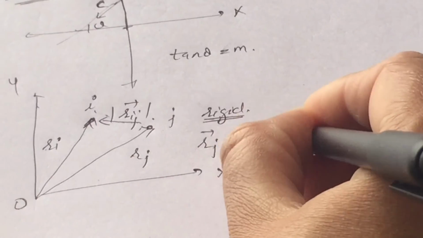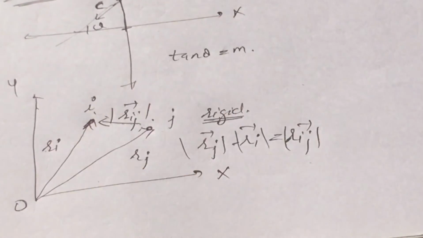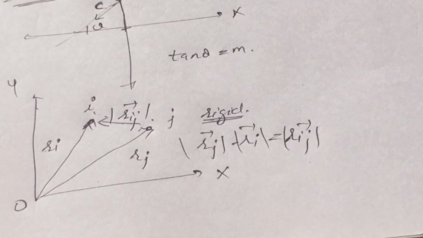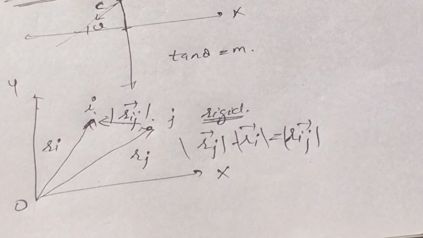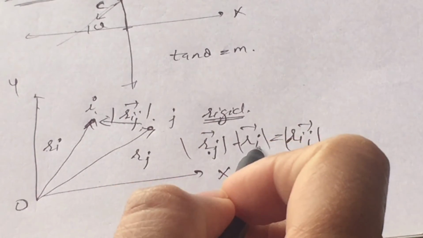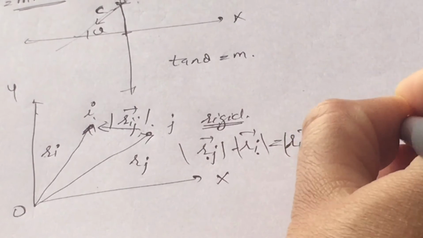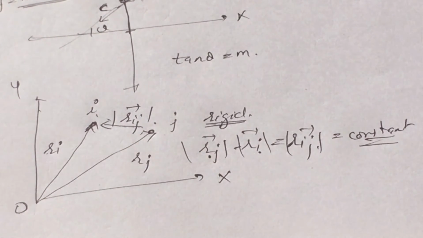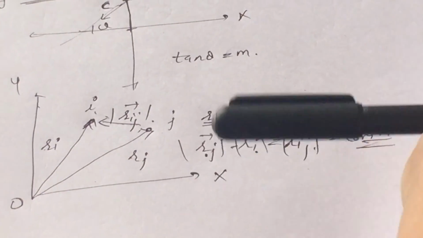If the magnitude remains constant, we can say that the distance between the two particles remains constant in case of a rigid body. Hence for a rigid body, the distance between them will not change with respect to time. Hence, these all are representations of the holonomic constraint.